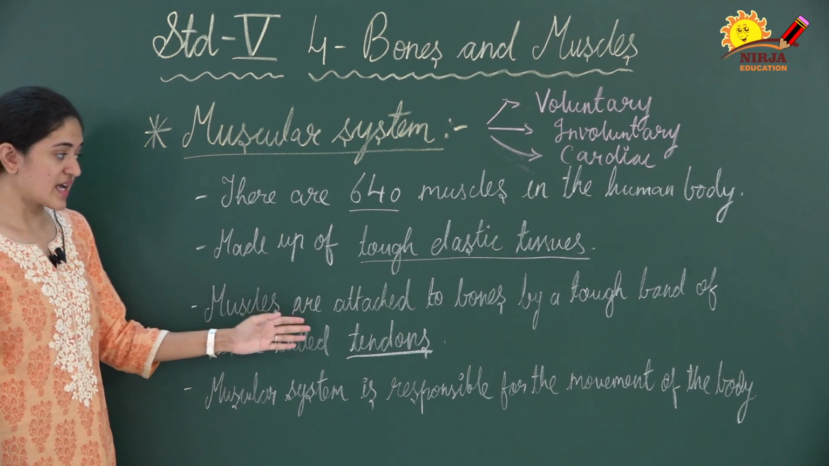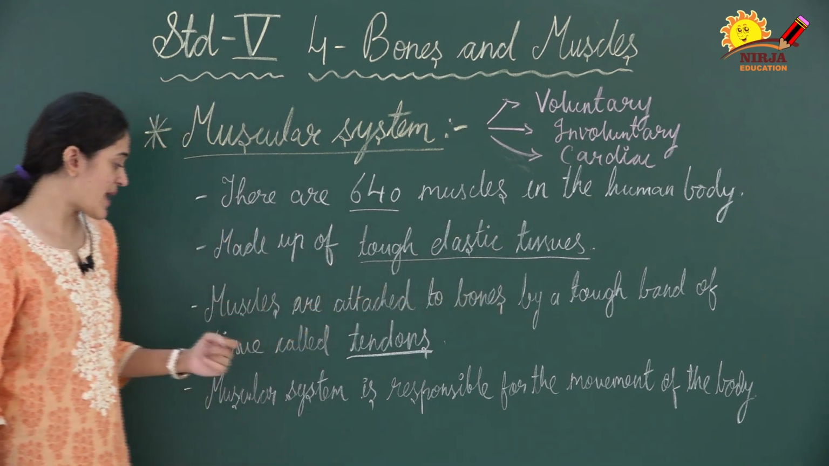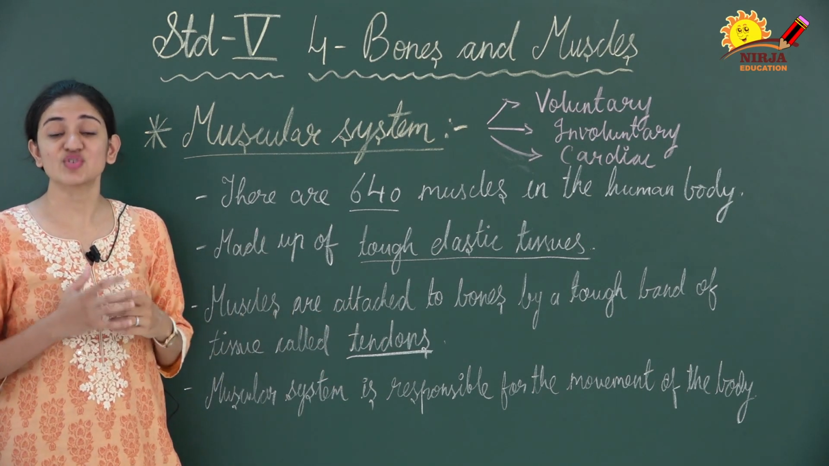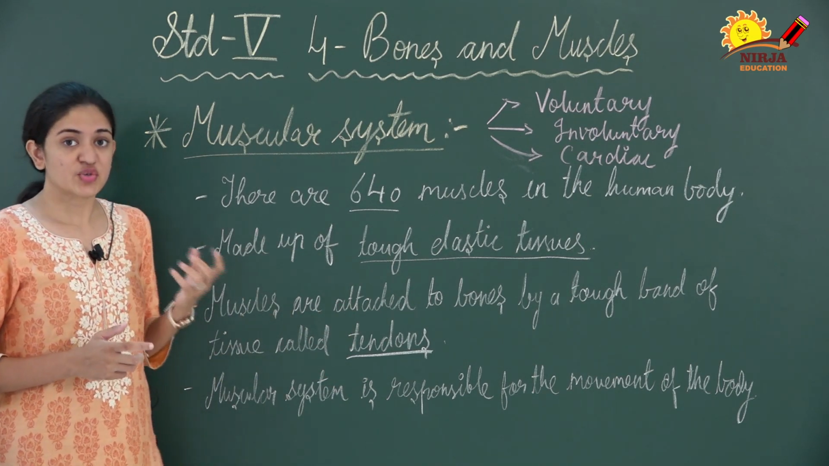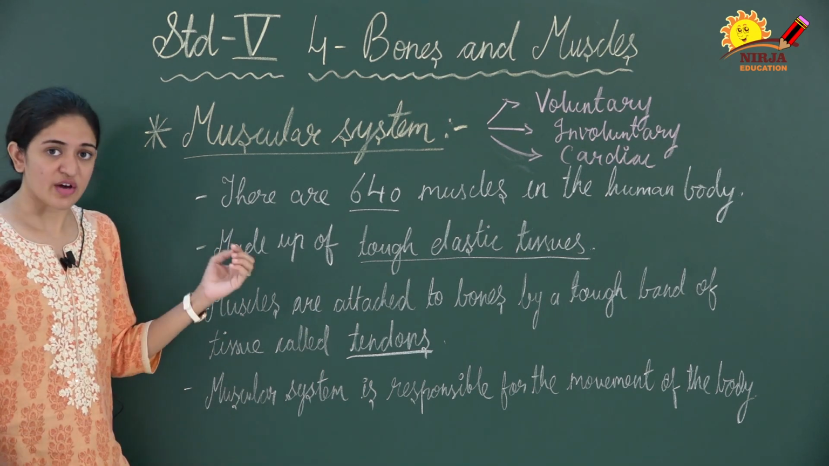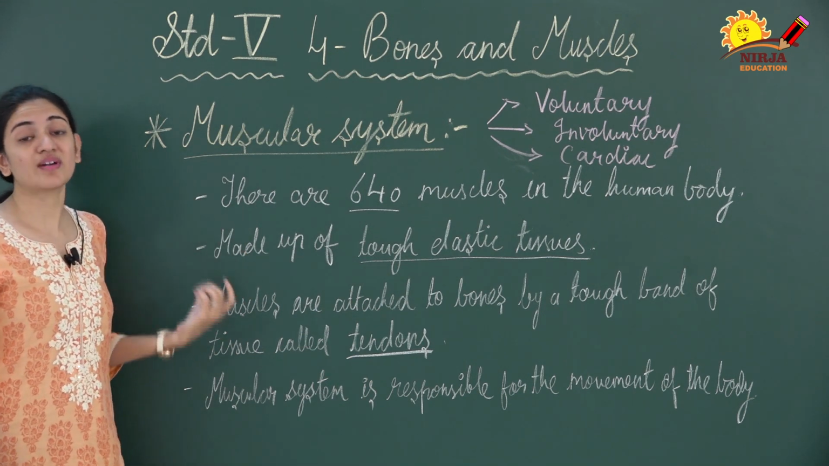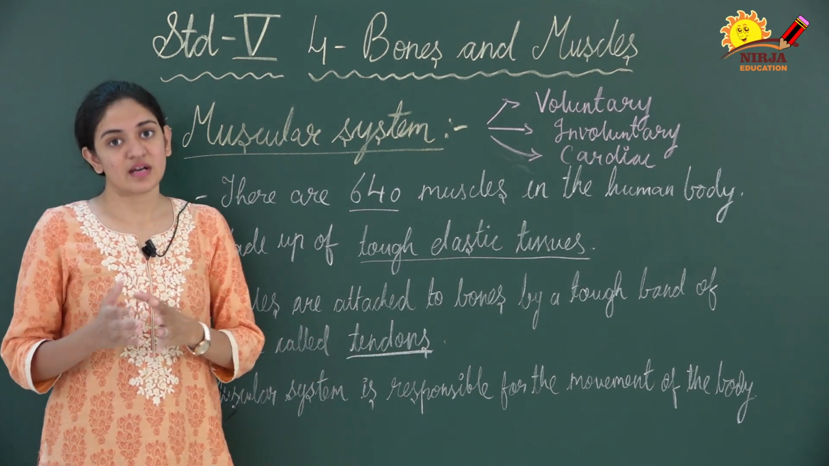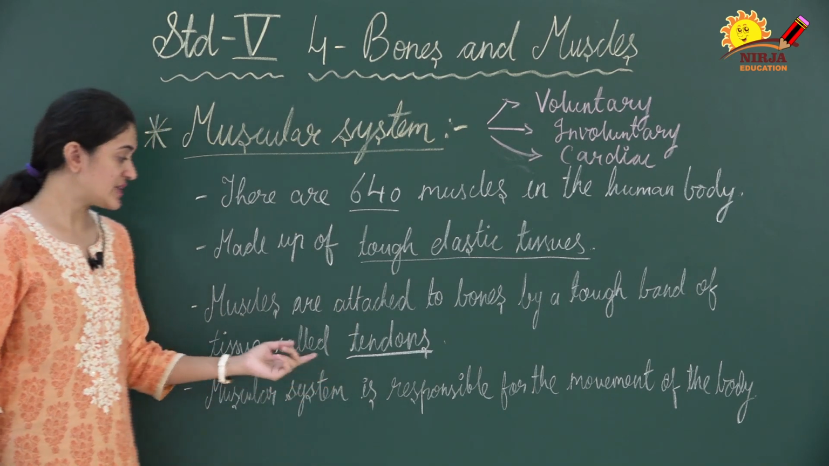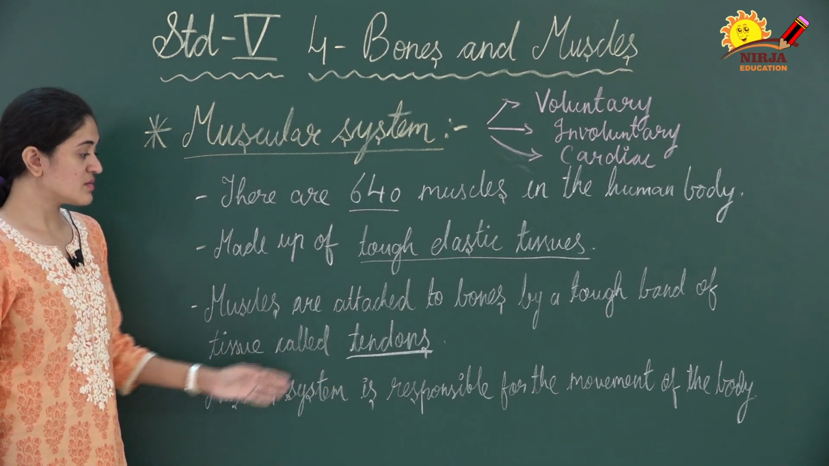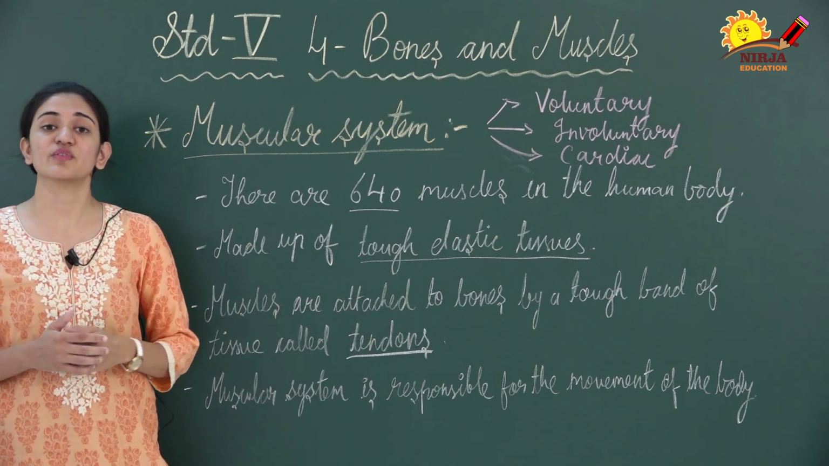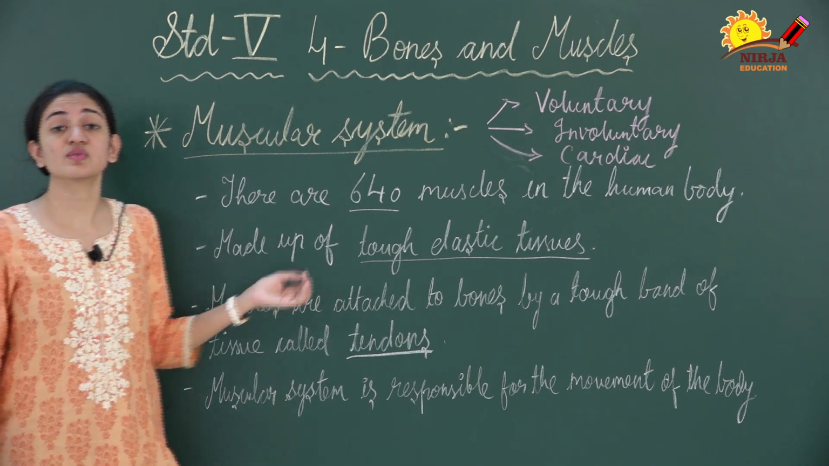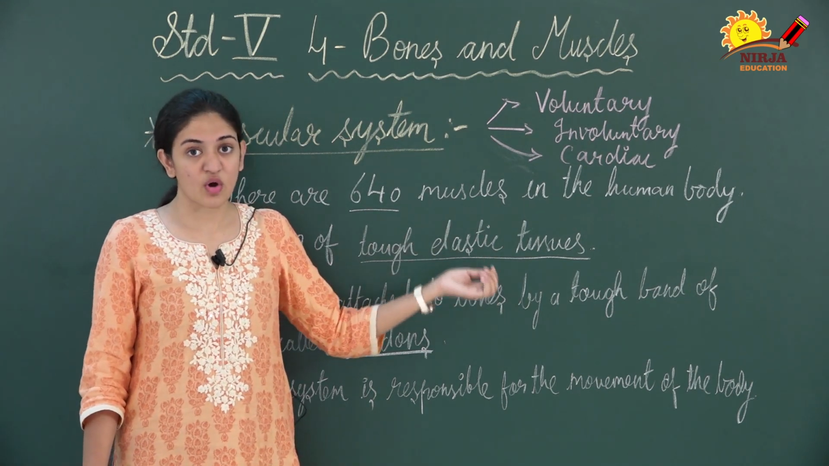Muscles are attached to the bones by a tough band of tissues called tendons. These muscles are attached to the bones with some tissues, which are also very tough in nature and elastic. So what are these tissues? They are the tendons. The muscles are attached to the bones by means of tendons. The muscular system is responsible for the movement of the body, so we can say the muscular system is also responsible for the movement of our body.